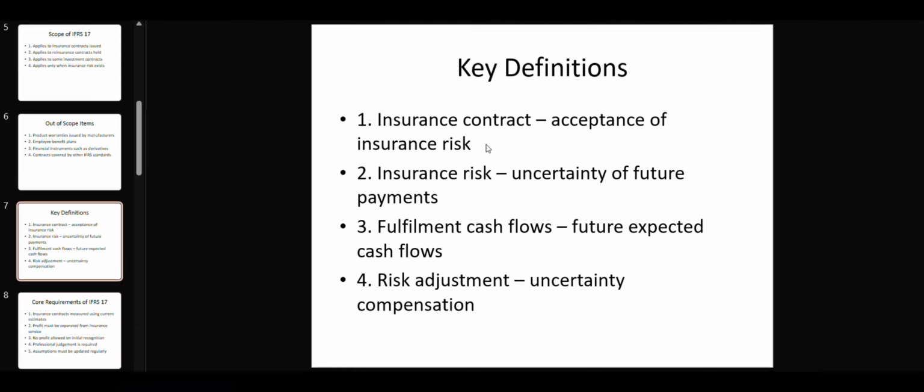Next, we have the key terminologies under this IFRS. We will try to understand these definitions which are critical to understanding this IFRS. An insurance contract is a contract where one party accepts insurance risk from another party. Insurance risk exists only when there is uncertainty about future payment. Fulfillment cash flows represent the expected future cash inflows and outflows needed to fulfill the insurance contract. Risk adjustment represents compensation for uncertainty in those cash flows.